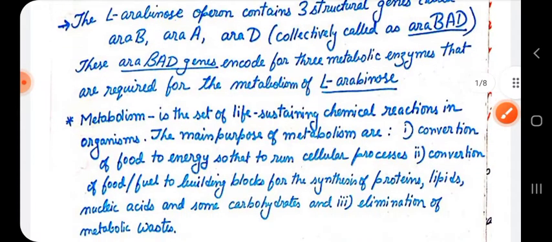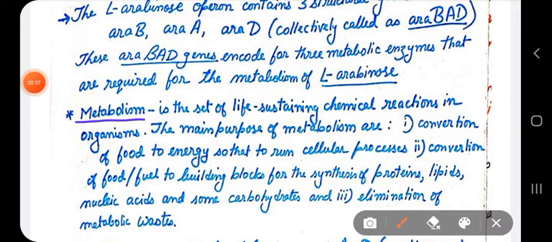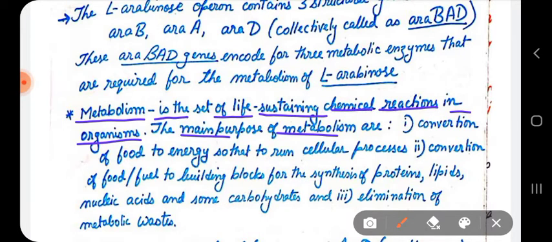Well, we all know that metabolism is what? Metabolism is a set of life sustaining chemical reactions in organisms, right? And the main purpose of all the metabolisms that we have studied till now from class 9, like glycolysis, Krebs cycle, electron transport chain, glycogenolysis, glycogenesis, different types of pathways, is what?